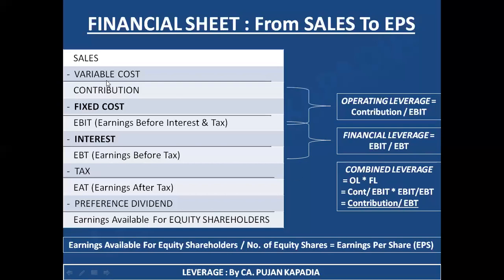So here is your contribution, fine, and here is your EBT. So combined leverage is covering both the things, fixed cost as well as the effect of the interest. So this is, shortly, the concept of leverage, under which I can say this is your entire chapter. If you know the formulas, if you know the implementation of formula, you are done perfectly.